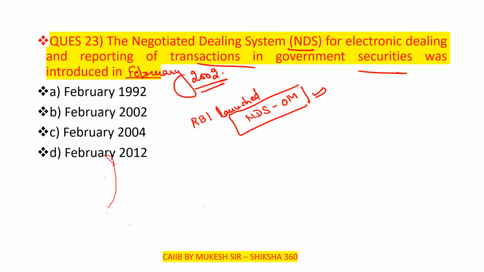On the basis of that, they have asked 4 or 5 questions in the previous exams, in February and in June also. It is just a theoretical question, a single paragraph in the examination, and they have asked questions on that paragraph. Can anyone tell in which year RBI launched NDSOM? It was launched in August 2005.